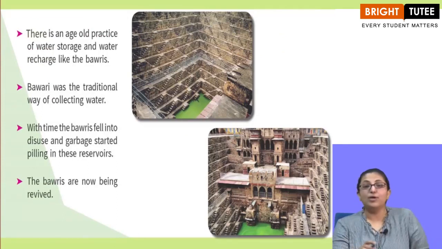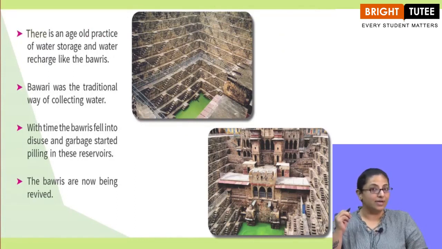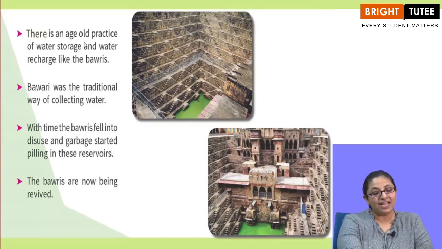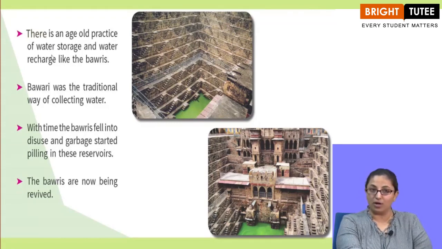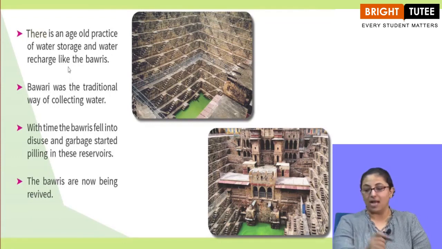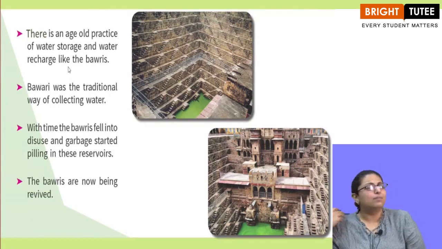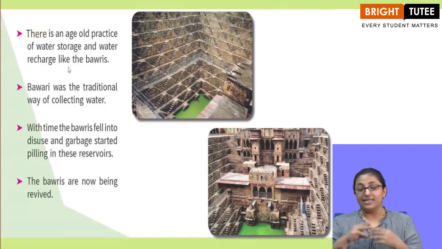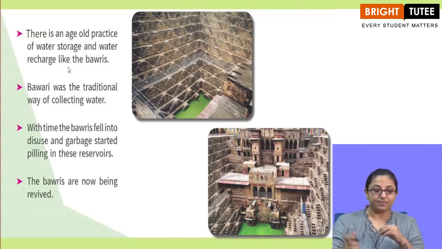Now, we will be talking about a beautiful thing called Bawri. Have you ever heard? Well, let's read about it. There is an age-old practice of water storage and water recharge like the Bawris. A long time back, there was a system of storage of water that was called Bawri.